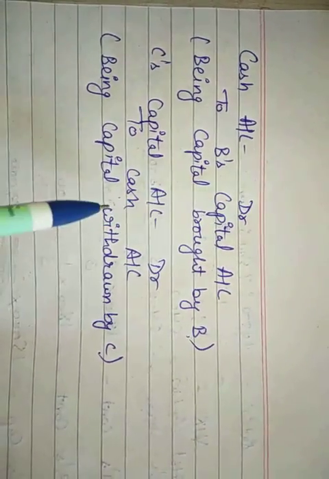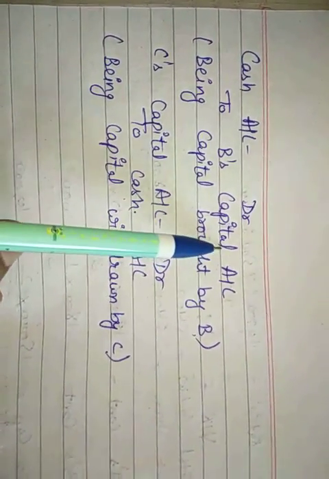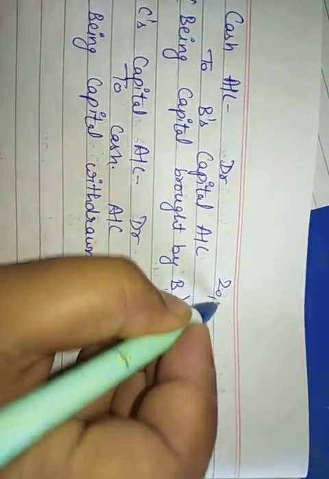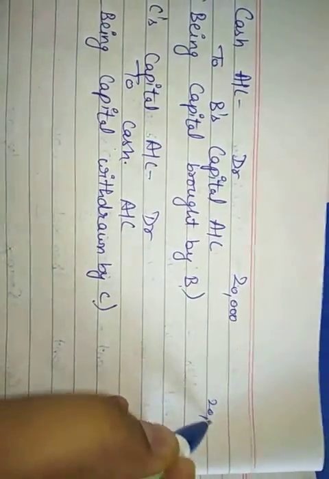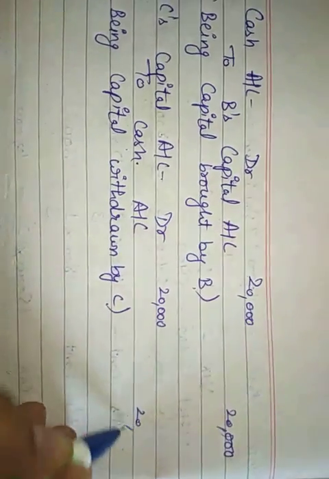Debit what comes in, credit what goes out. Alright, and if liability is increasing, it is credited. If liability is decreasing, it will be debited. Now coming to the amount, B has brought in 20,000 rupees and C has taken out 20,000 rupees also.